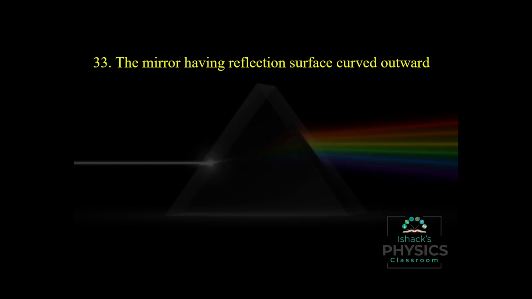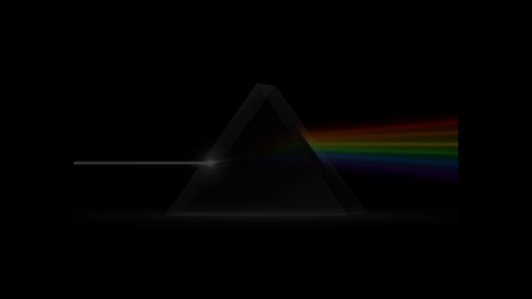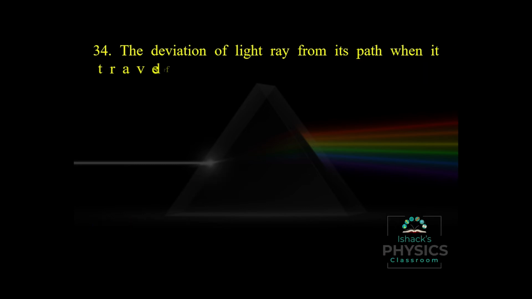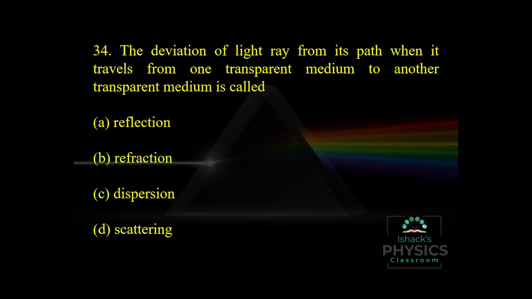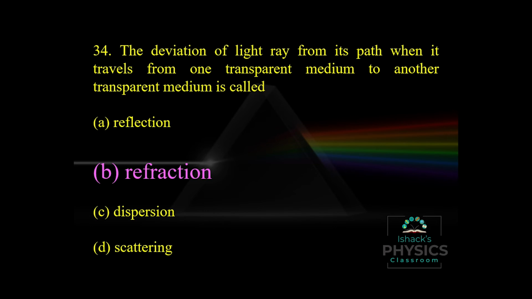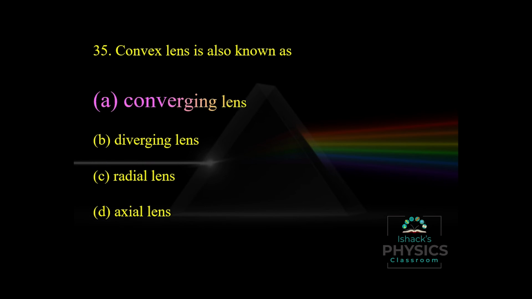The mirror having a reflecting surface curved inward is concave, and outward is a convex mirror. Deviation of a light ray from its path when it travels from one transparent medium to another transparent medium is called refraction. In refraction, when light travels from rarer to denser, the ray bends towards the normal, and from denser to rarer, it bends away from the normal. A convex lens is also known as a converging lens, and the concave mirror is also known as a converging mirror. A concave lens is a divergent lens, and the convex mirror is also a diverging mirror.